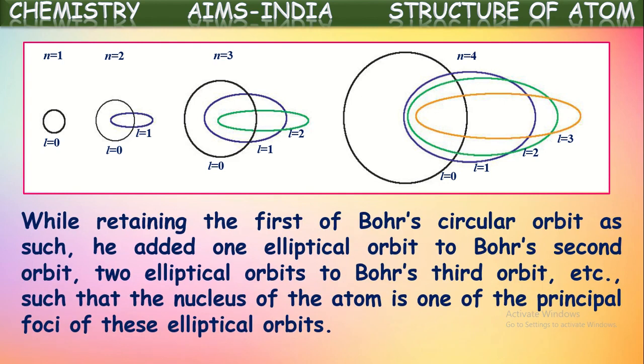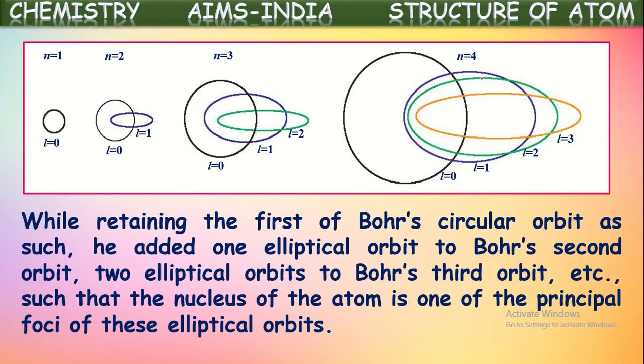While retaining the first of Bohr's circular orbits as such, Sommerfeld also said the first orbit has a circular path only. He added one elliptical orbit to Bohr's second orbit. So in the second orbit, along with the circular orbit, he added one elliptical orbit in the same shell, and two elliptical orbits in the third shell, and